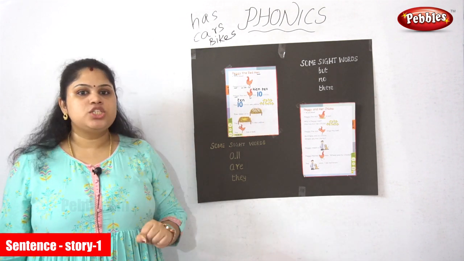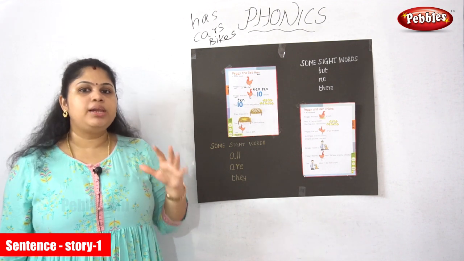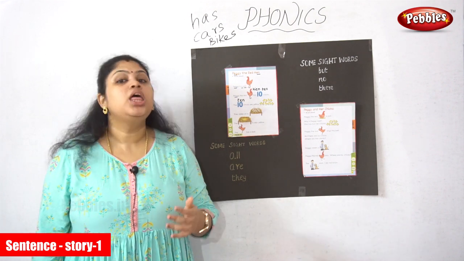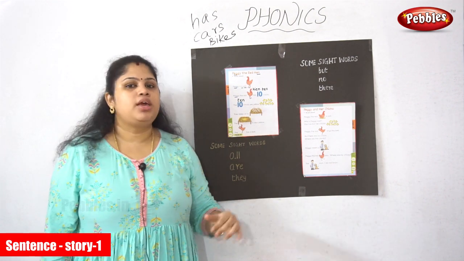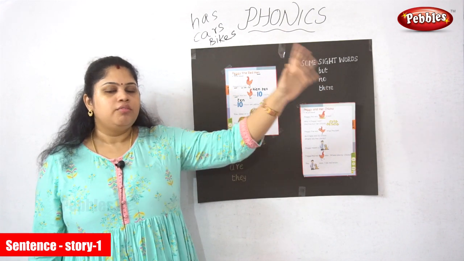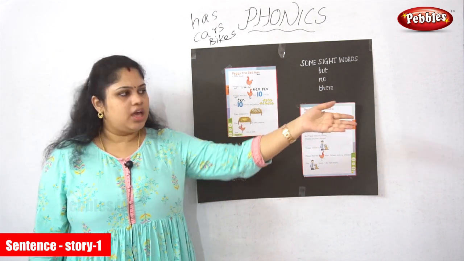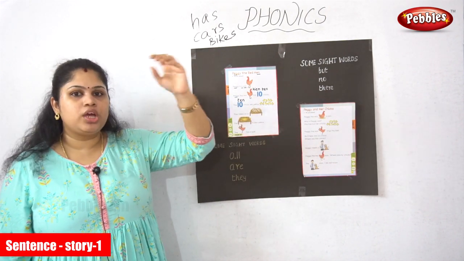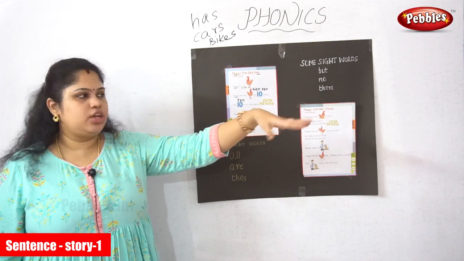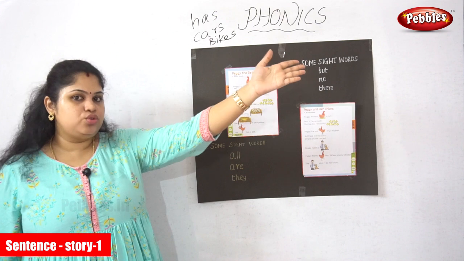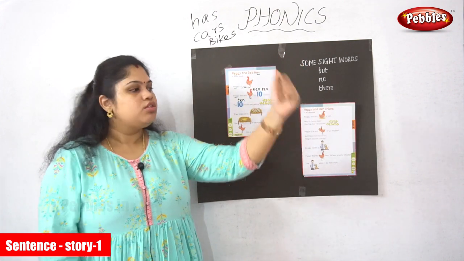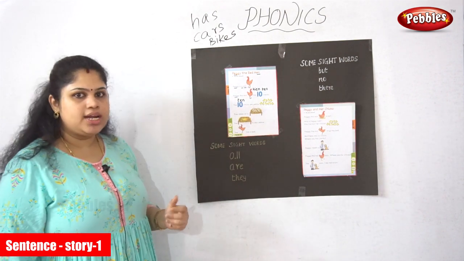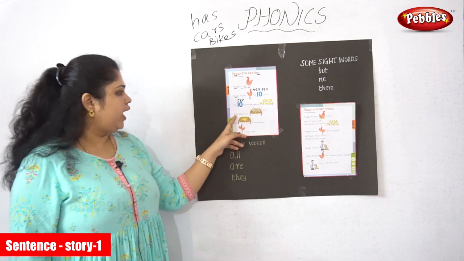More than one is called plural. For example, car is singular. If it is more than one car, it becomes plural: cars. Likewise, if more than one person is sitting or playing something at a distance, you can point your finger at them and say they. I hope you can understand. They.